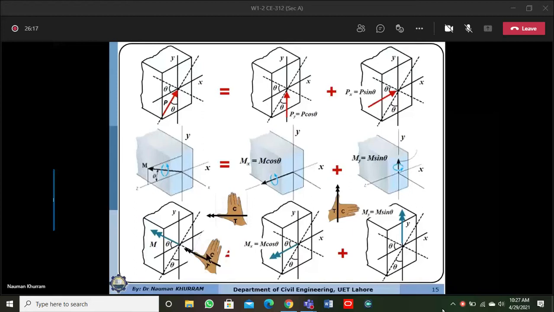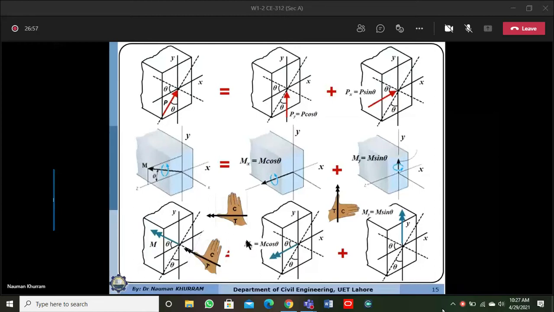And then place your right hand in such a way that your fingers are curling in the compression side. So your wrist is on the tension side, and the thumb is in this direction. So the moment vector must be acting in this direction. If you are resolving this moment into two components, you don't need to be careful about the direction of this moment vector, because if this moment is acting in the second quadrant, its horizontal component is also acting in the x direction, away from the origin.